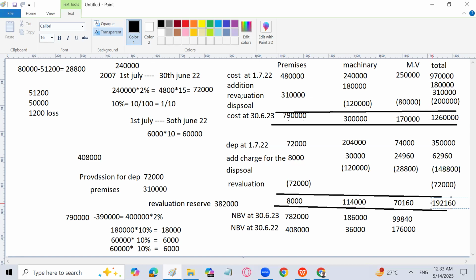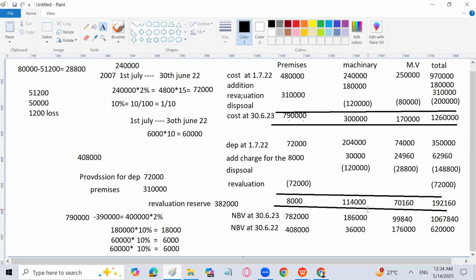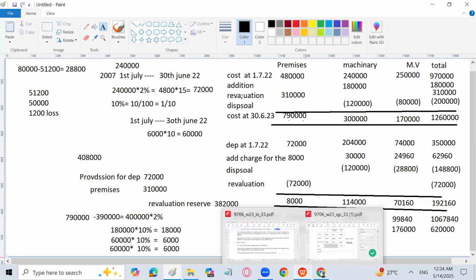So the total column is important. It has marks, obviously. It has almost 4 marks if you just calculate that. Total column has 4 marks. Now this is 1067,840. And this we can calculate by adding up the column in the row, which is 6,20,000. We already have it. So this is how we are done with this part of the question. Right? Obviously not that easy, but I've tried my level best to make you understand.